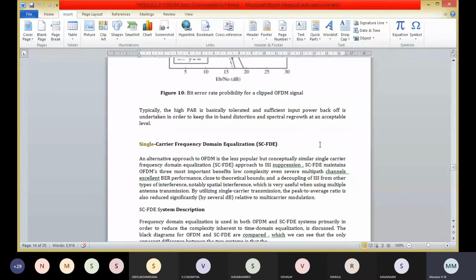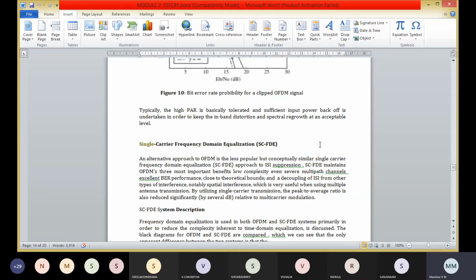Here SC-FDMA maintains OFDMA's three most important benefits. First one is low complexity even for severe multipath channels, and the second one is excellent BER performance close to the theoretical bounds.